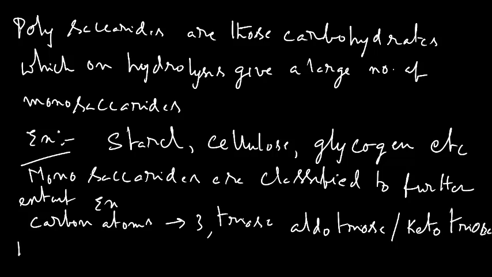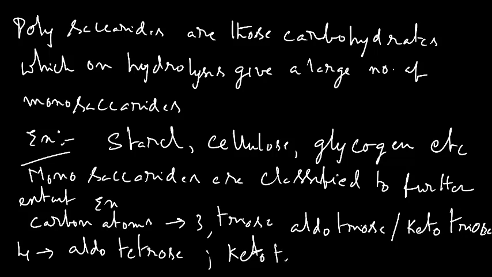If the number of carbon atoms is 4, this is aldotetrose, and if a keto group is there, it is called ketotetrose. If 5 carbon atoms are there, aldopentose, ketopentose. If 6 carbon atoms are there, aldohexose, ketohexose. Like that, the classification of monosaccharides and hence the classification of carbohydrates.